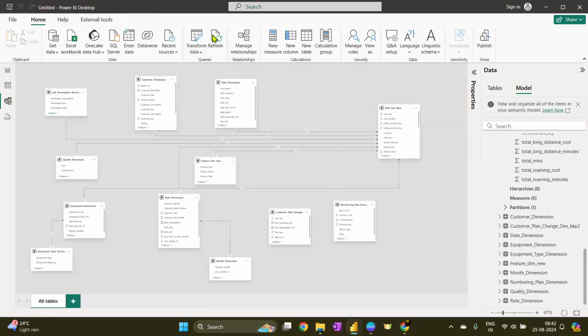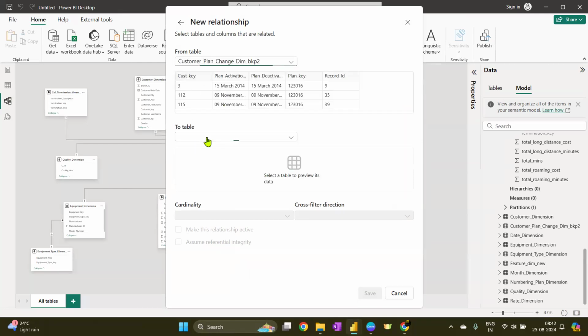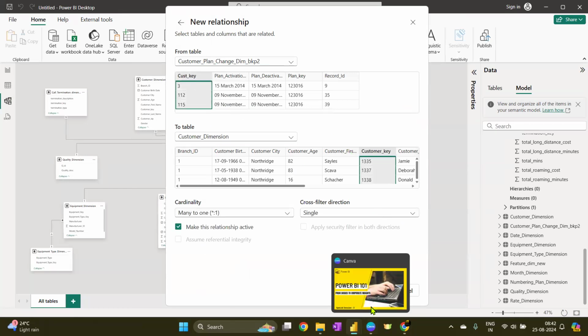Okay, so let's do it. So last two tables, I'm going to connect directly with the customer table. Customer dimension is going to be the main table here. So customer plan change, let's connect with the customer dimension. So customer key and this customer key here, many to one. It's cool. Save.